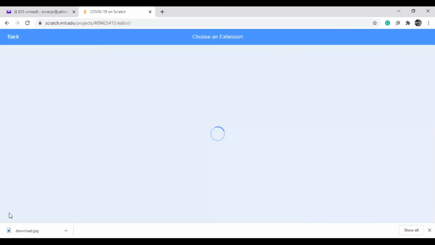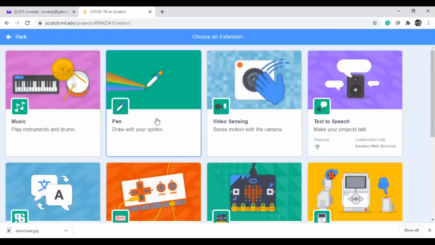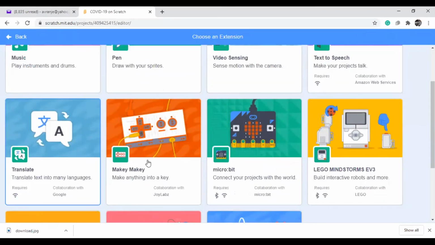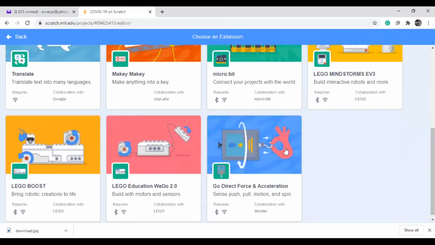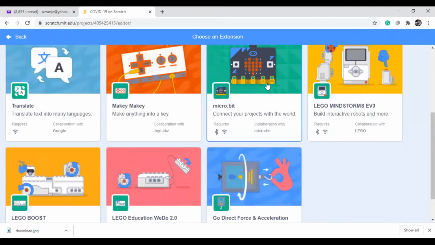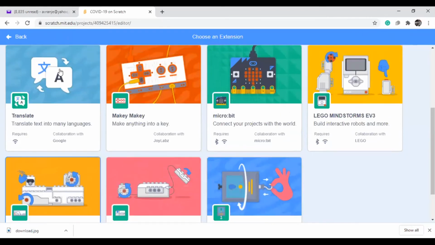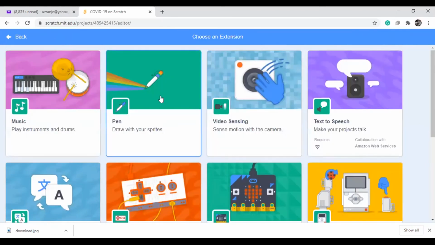If you click on that, pen is there, video sensing is there, text to speech is there, translate, micro:bit, and so many different things are there. If you want to operate these, or the boost also, you can use Scratch. But at present I'm explaining the pen, video sensing, and text to speech. Pen we already know. These two are the new things, so we will do this.